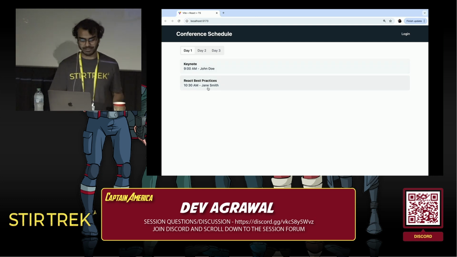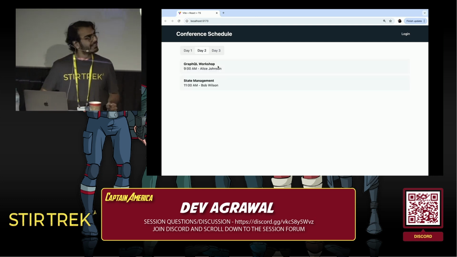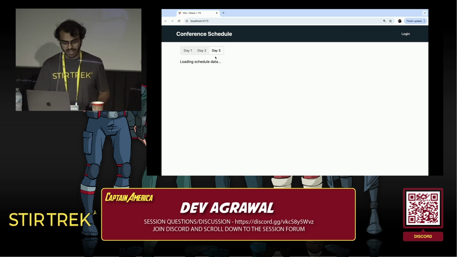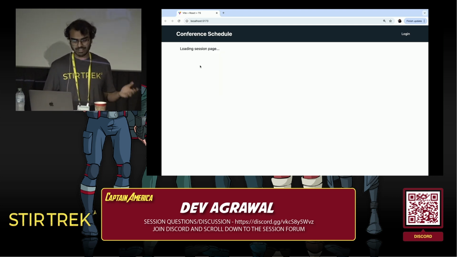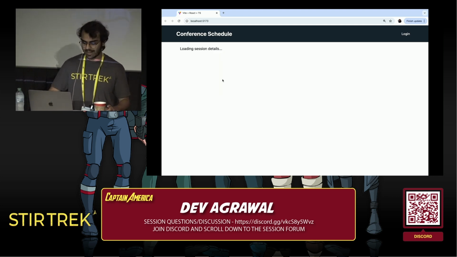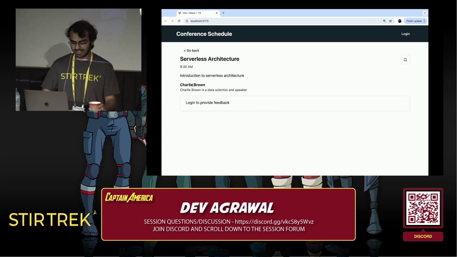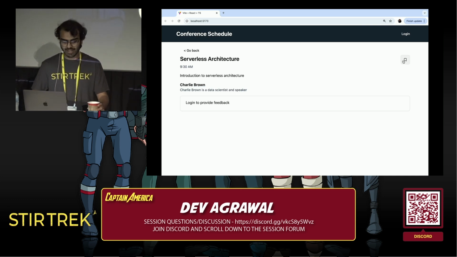We can navigate to a different page. We'll see a loading state again. Same thing here. And you can also click on one of these, go to the session page, and see the session details here. So loading speaker details, and then now we'll see the speaker here. We also have a little bookmark button here.